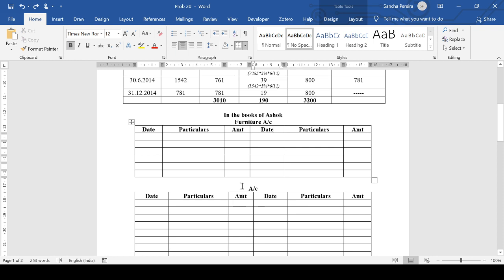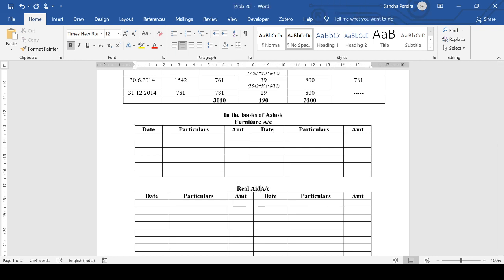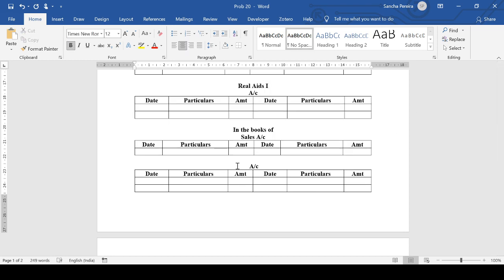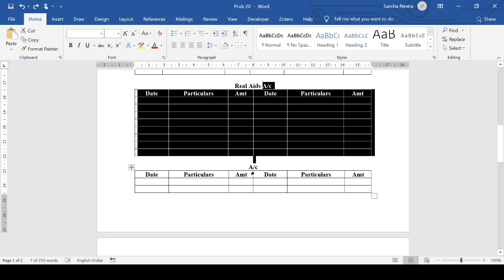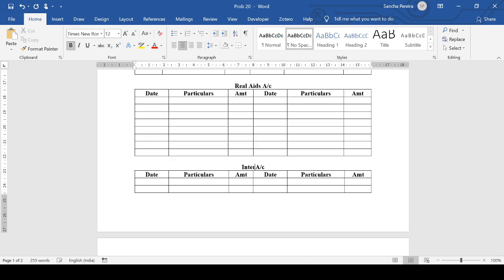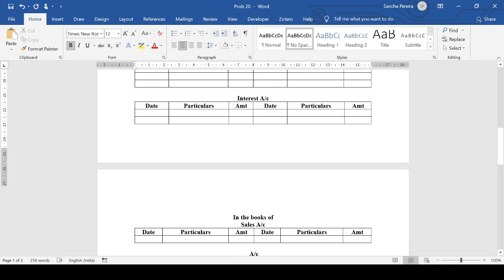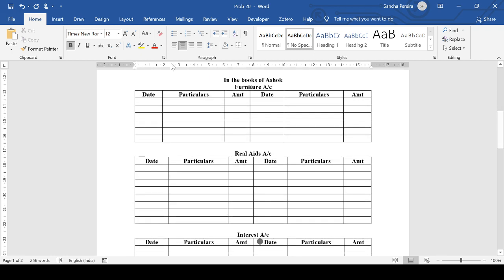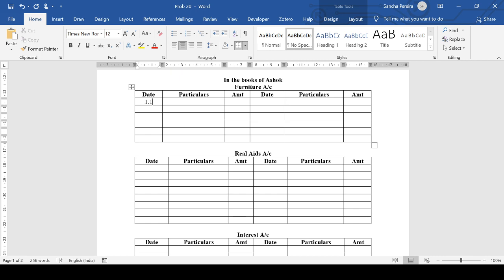Furniture account. Then we have Real Aids account, and finally we have interest account. Okay, so then we will see in the books of the hire vendor. The first thing is furniture account debit to Real Aids on 1st January 2013, to Real Aids, always by the cash price, 3010.